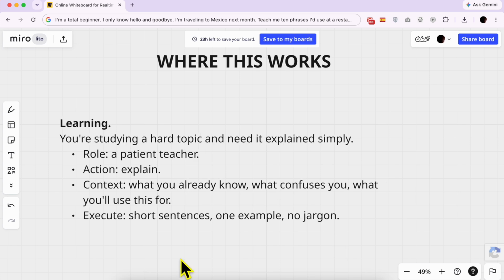Another scenario: learning. You're studying a hard topic and need it explained simply. Role: a patient teacher. Action: explain. Context: what you already know, what confuses you, what you'll use this for. And for execute: short sentences, one example, no jargon.